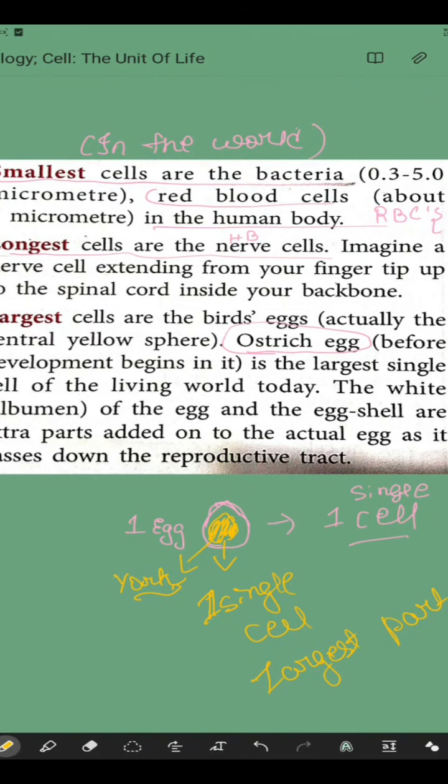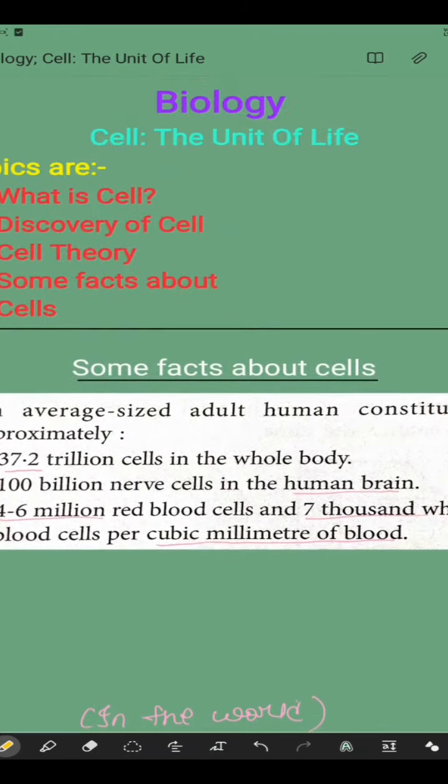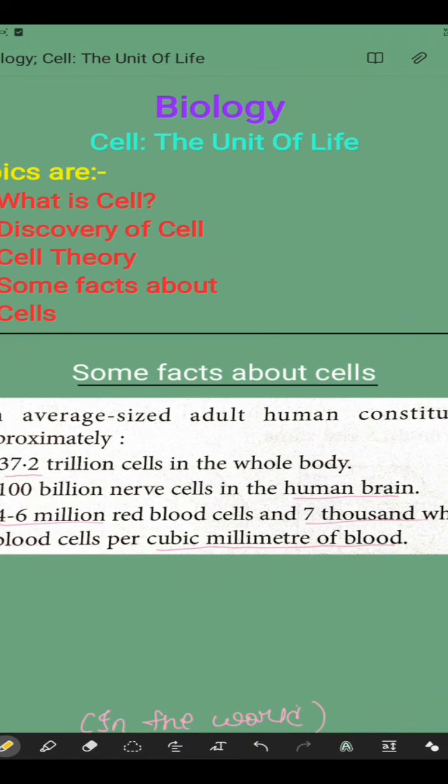So for today, this much only. In this part, I told you about what a cell is, the discovery of cells, cell theory, and some facts about cells. In the next part, we are going to discuss different things. I will let you know in part 2.